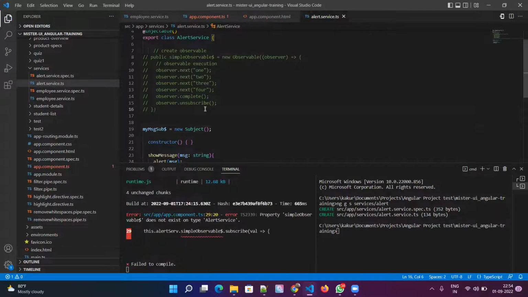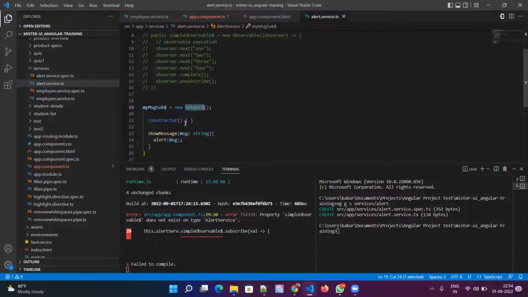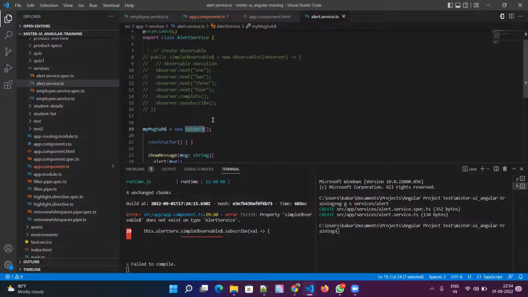We don't have to do all this drama, or do this implementation and then take the observer reference and call this, right? So we don't have to do anything. We just have this reference variable, and we have a subject created by using the new keyword. Now let me change it to public. By default it is public, but I just want to put it explicitly.